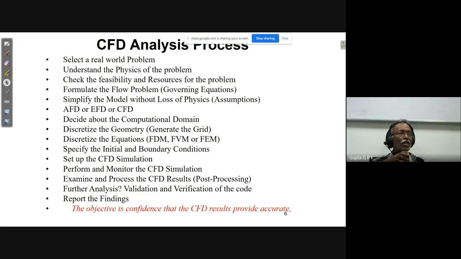In the same way, if I want to solve a problem which cannot be solved analytically, right? The analytical solution, as I told, is an exact solution.